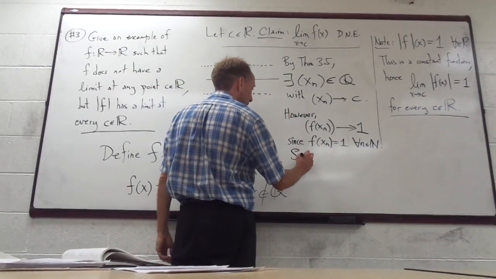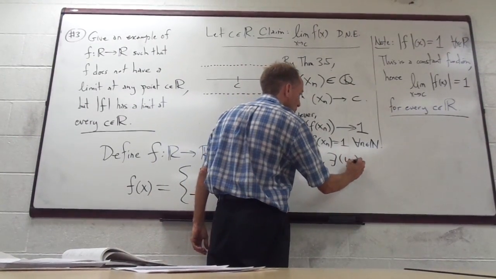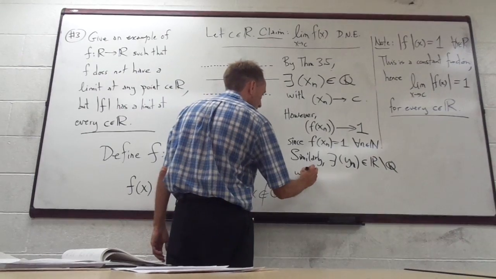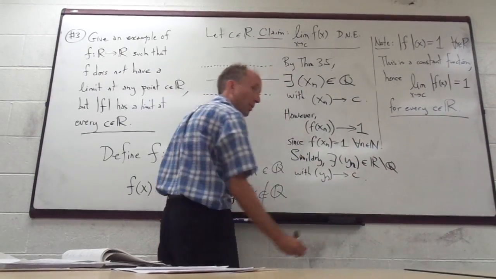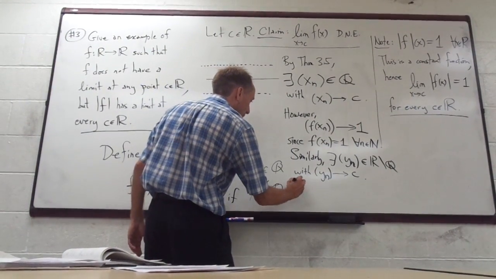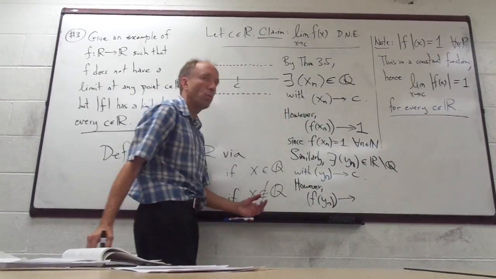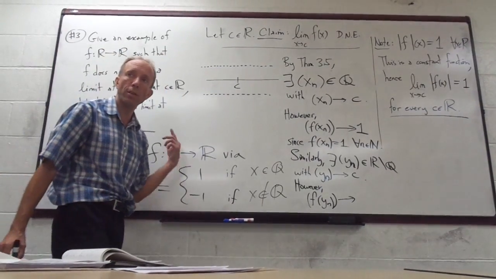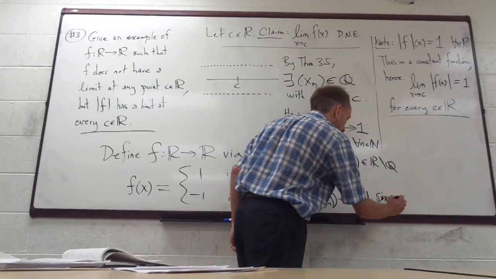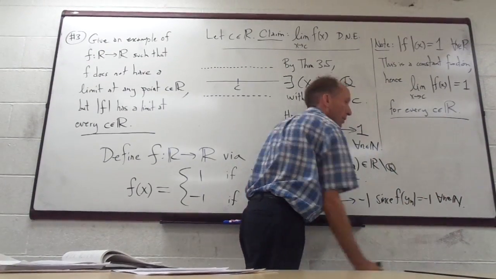Okay, so similarly, and this is also Theorem 3.5, there exists a sequence y_n in the irrationals, R minus Q, with y_n still converging to C. On the input side, you're still just letting y_n converge to C. However, the sequence f of y_n would just be the sequence -1, -1, -1, -1, a constant sequence -1, since f of y_n is equal to -1 for all n, for every natural number.